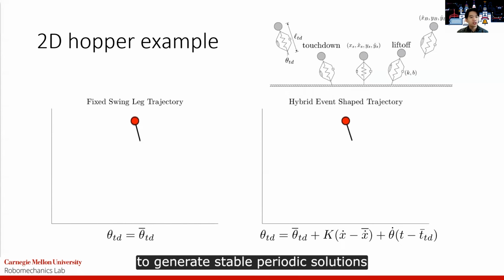Hybrid event shaping is able to generate stable periodic solutions to many hybrid systems. Here is a point mass body with a massless leg that consists of a spring, damper, and actuator in parallel. A periodic hybrid hopping gate can be generated by solving for the necessary leg touchdown angle. However, this generated gate is highly unstable.